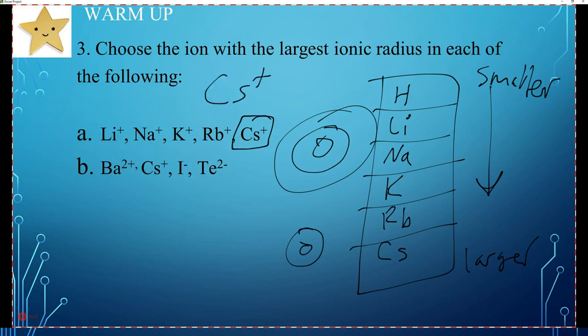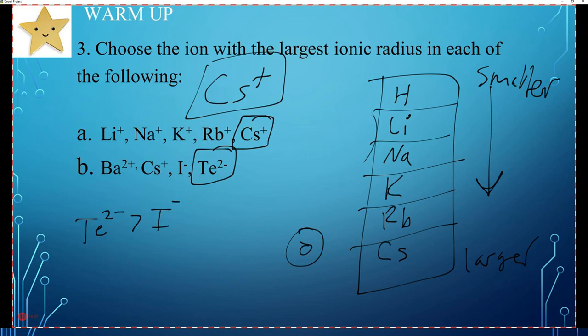All right, so you can circle your answer or you can write it. Either way is fine. And then we're going to circle the largest one here. The largest one is going to be the most negative charge, so the largest will be tellurium. Let's put these in order. Tellurium with a -2 is going to be larger than the iodine with a -1. Iodine's a huge atom, by the way. 127 electrons. That's a big boy. A lot of electrons. Cesium is going to be smaller, and then barium is going to be the smallest. This question's only asking for the largest, but I wanted to go ahead and put them in order. So tellurium will be the largest.